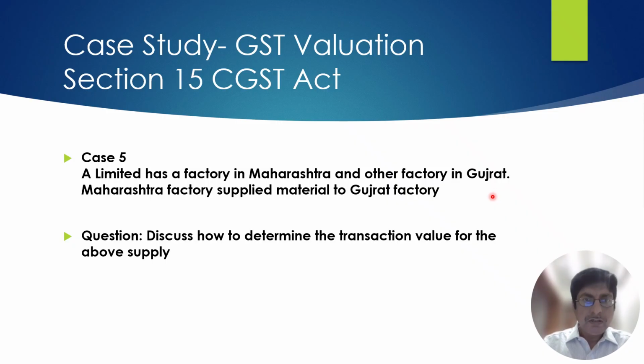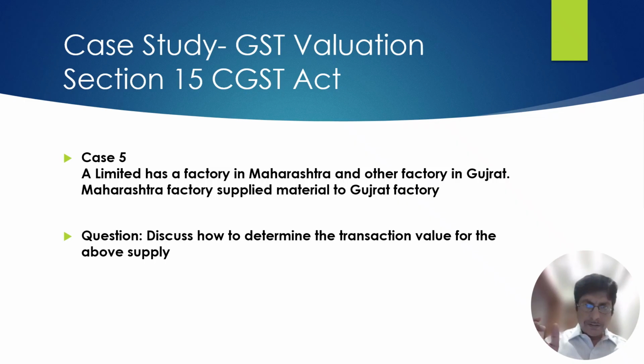Now, Maharashtra unit supplied certain material to Gujarat factory. Here you need to discuss how to determine the transaction value for the above. So I already told you that this is a supply. But on what amount is the GST payable? That Maharashtra unit needs to raise the invoice on Gujarat unit. It cannot be under delivery challan.